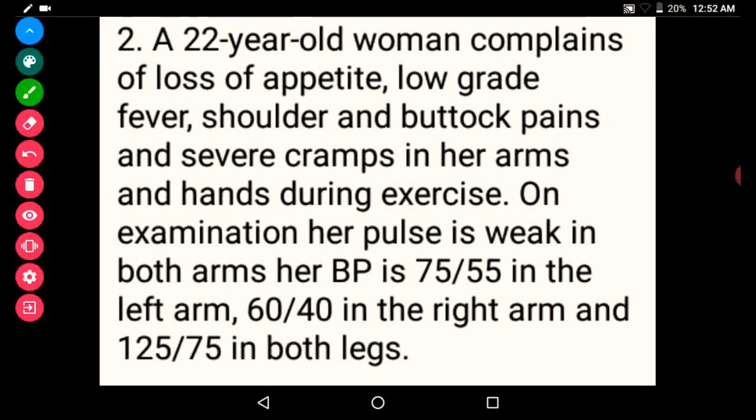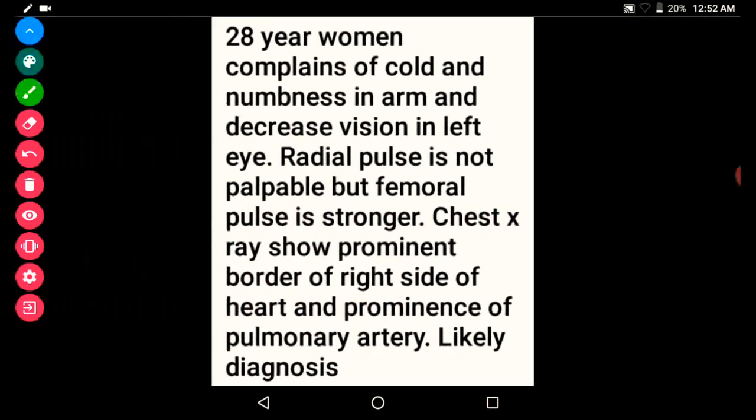A 22-year-old woman complains of loss of appetite, low-grade fever, shoulder and buttocks pain. I told you the first symptoms will be constitutional symptoms. Then there is claudication, that is severe cramps in her arms and hands during exercise. On examination, her pulse is weak, this is pulseless disease, and both arms have variable BP. So this is a case of Takayasu arteritis.